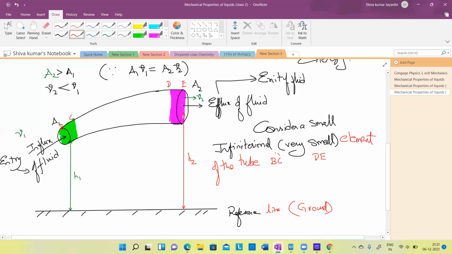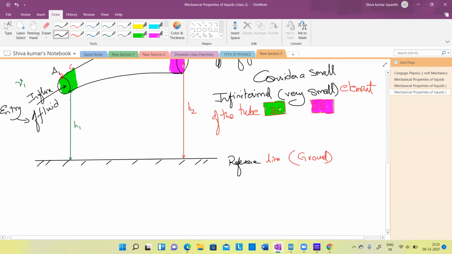This is the influx element, this is the efflux element. So understood now? What is your small infinitesimal element? BC, and there is this DE. Understood now?